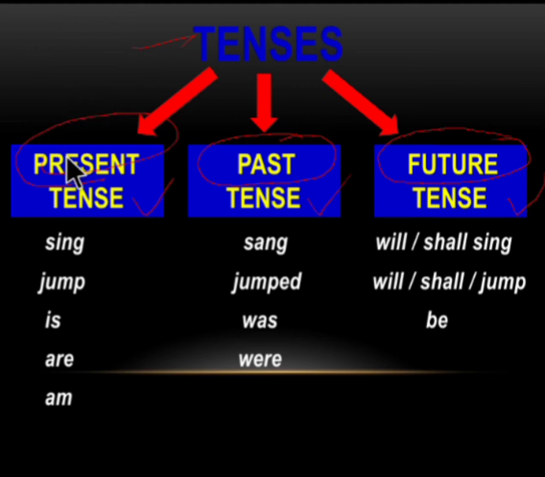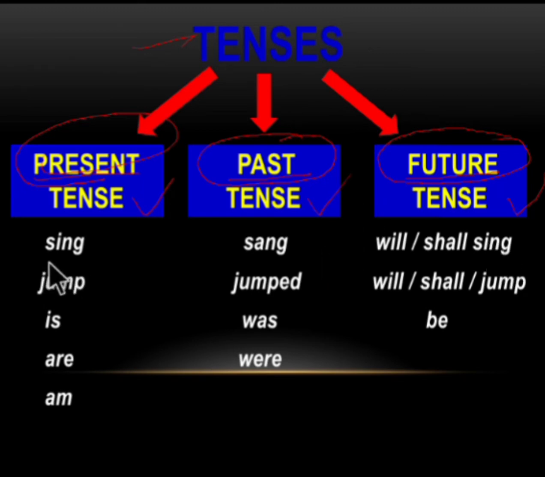So present tense is the action that is taking place in the present time. Past tense is the action that is already completed, and future tense denotes the action that will take place in future. That is, hereafter what the action is going to take place. So we have a few examples for the present tense, the past tense and the future tense.